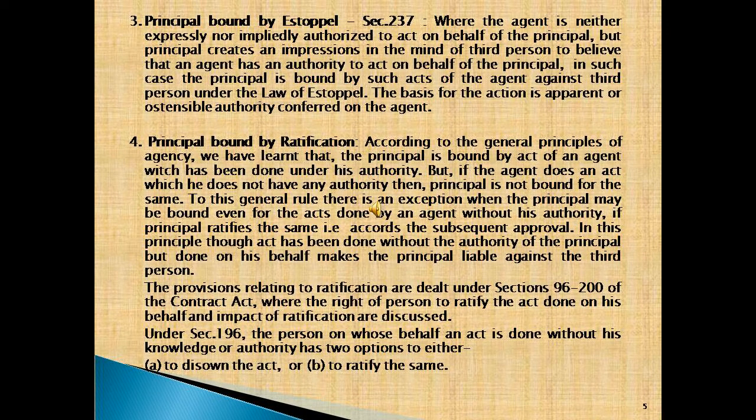Principal bound by estoppel. Under section 237, where the agent is neither expressly nor impliedly authorized to do an act on behalf of the principal, but the principal creates an impression in the mind of the third person to believe that the agent has authority to act on behalf of the principal, in such a case the principal is bound by such acts of the agent against the third person under the law of estoppel. The basis for the action is apparent or ostensible authority conferred on the agent.